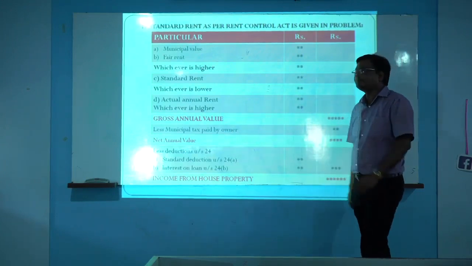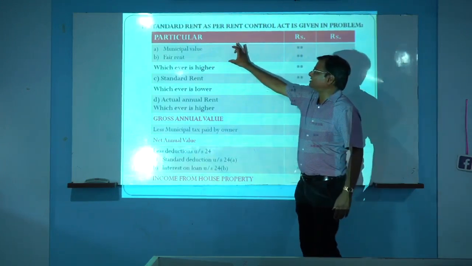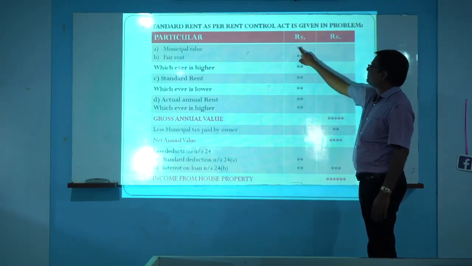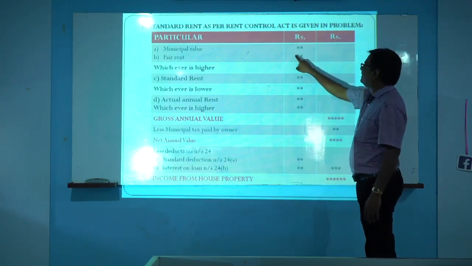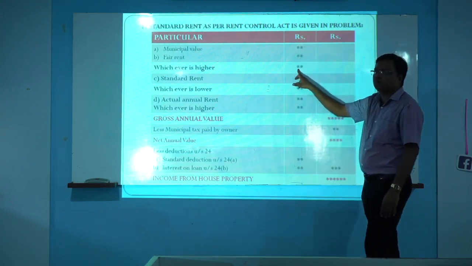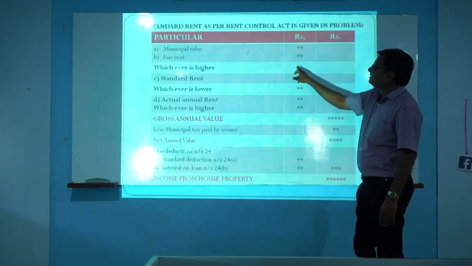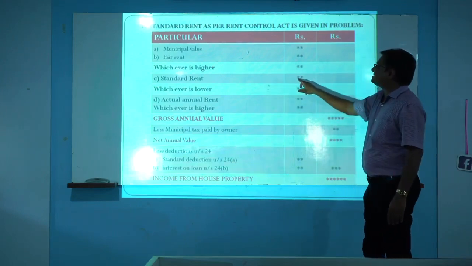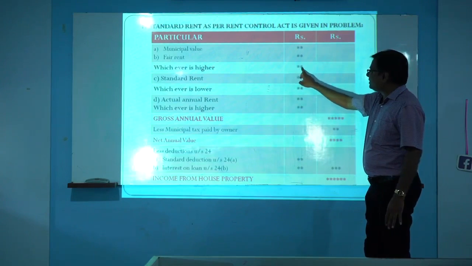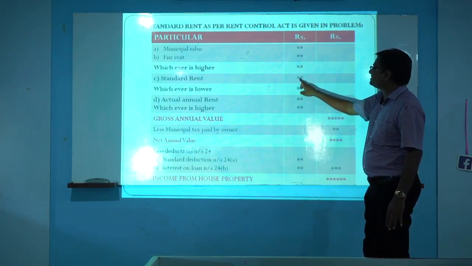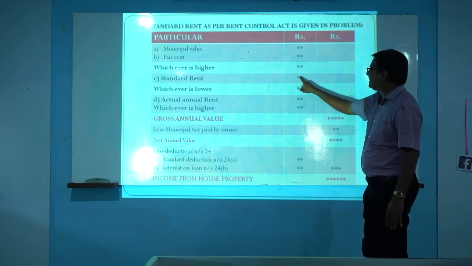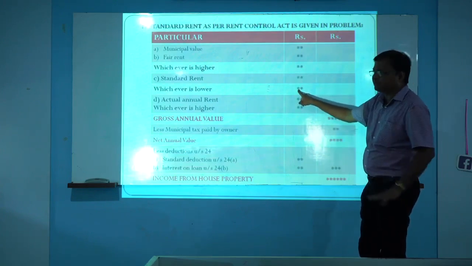I repeat again. Here are two points, A and B. From these two points, we take the higher value. Suppose here is 1 lakh and here is 80,000. We will take 1 lakh, the higher value. Then standard rent is given as 60,000. The higher value was 1 lakh and standard rent is 60,000. From these two values, we take the lower value. 1 lakh and 60,000: 60,000 is the lower value.